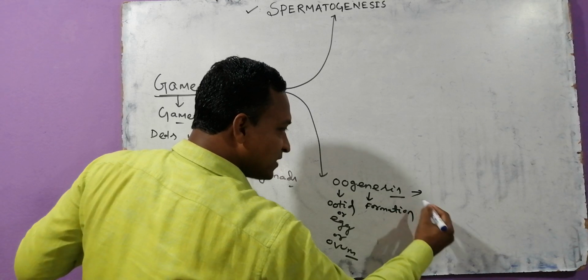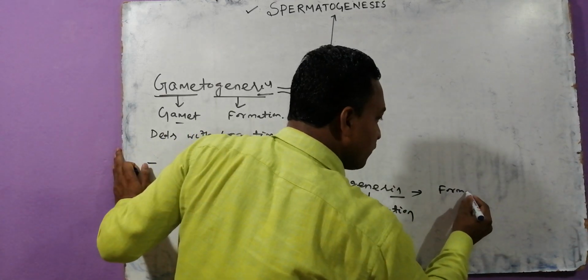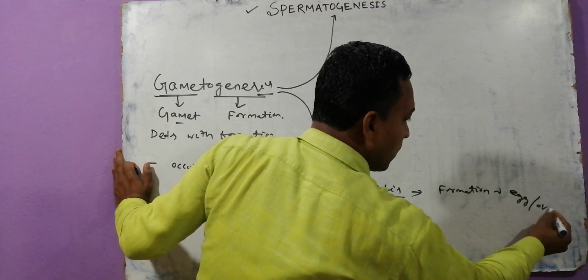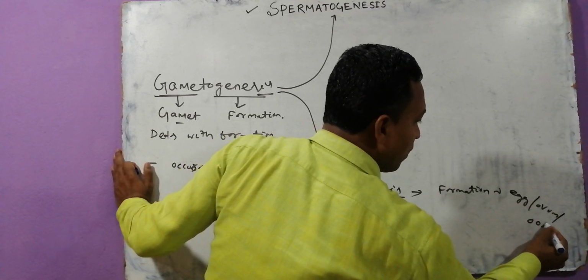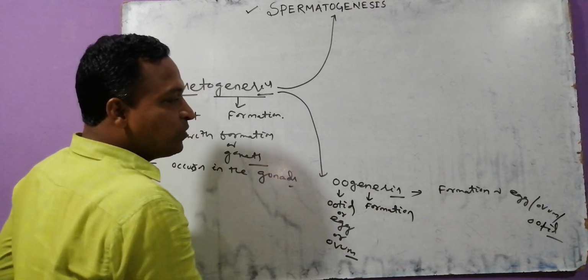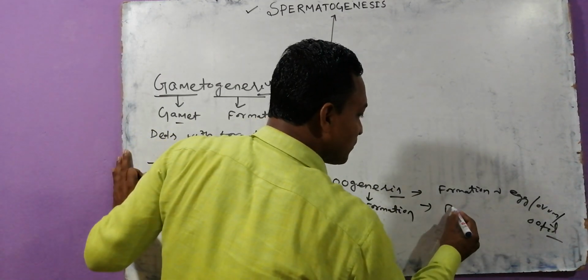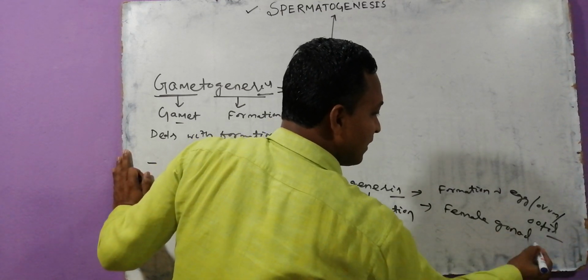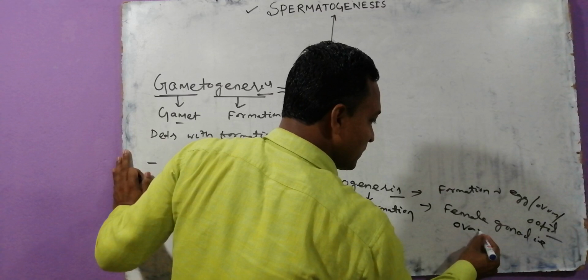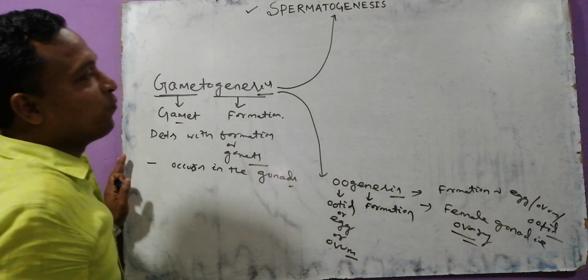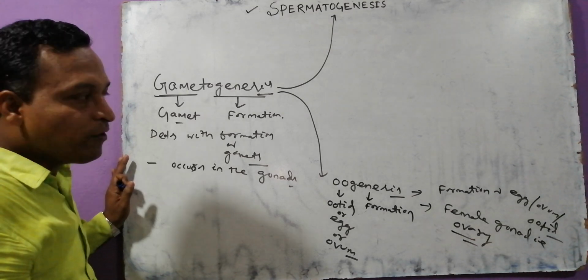That means oogenesis deals with formation of egg, ovum or ootid. And oogenesis occurs in which gonad? The female gonad, that is the ovary.